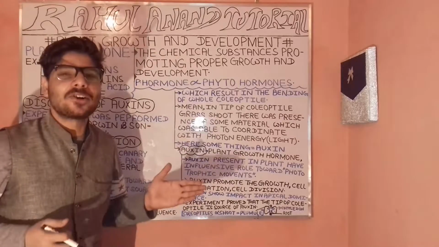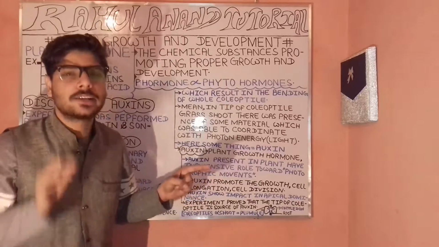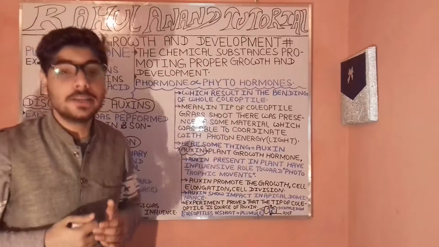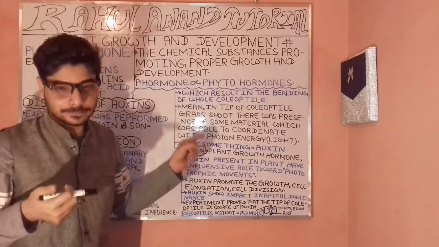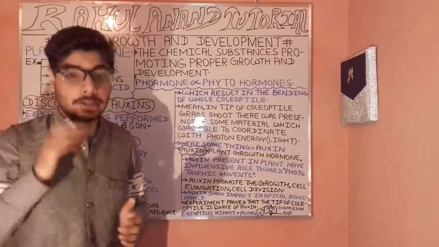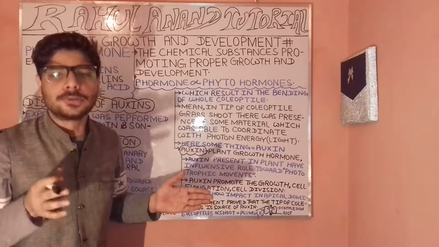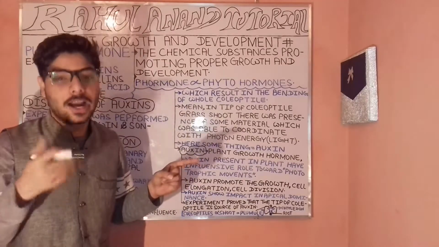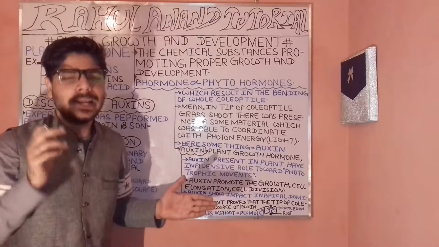Now let's understand what the plant hormones are. The chemical substances which promote plant growth as well as development come under plant hormones. Often these are popularly known as phytohormones. You are often very clear that minerals are required by the plant for promoting growth and development.